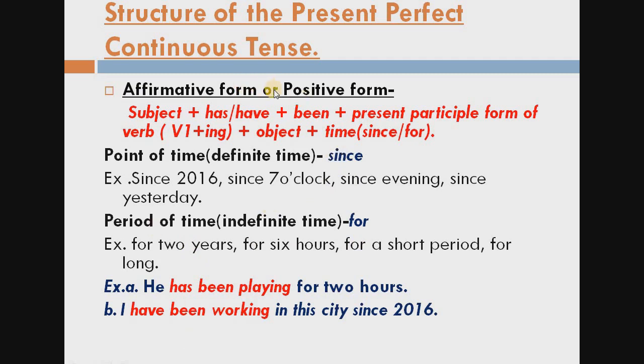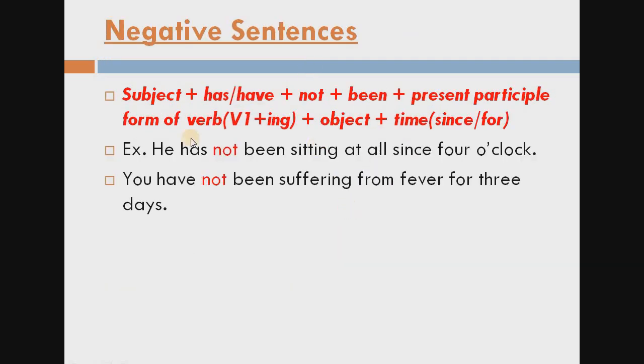This is the affirmative form or positive form, and this is the rule for it, and you have to learn this rule. Now next, negative sentences. How we can make the negative sentences of the present perfect continuous tense. Again start with the subject, then has or have according to the perfect. For negative, not, then been, then first form ing, because this is the continuous also, then object, then time. Always remember that time is also there. Okay, you have to show the time also.